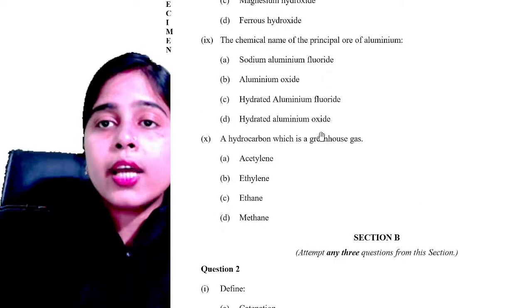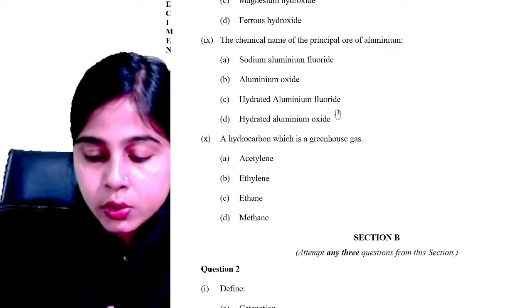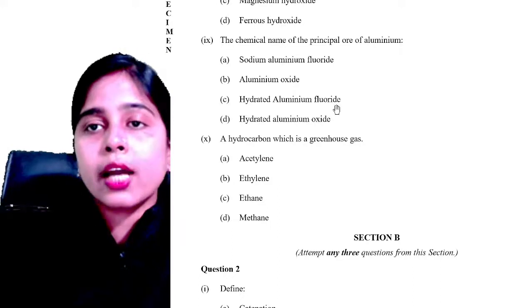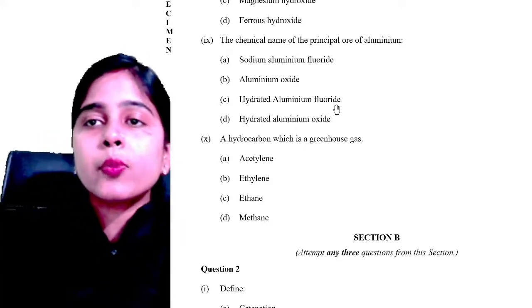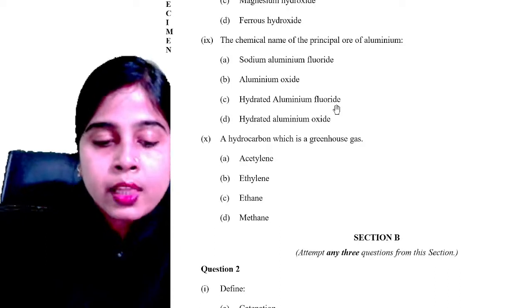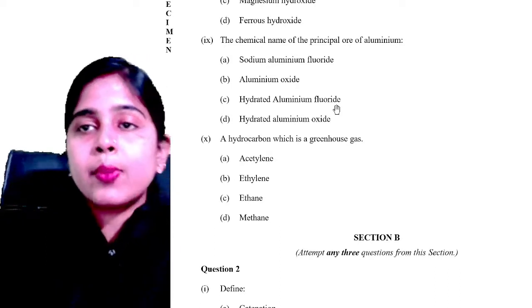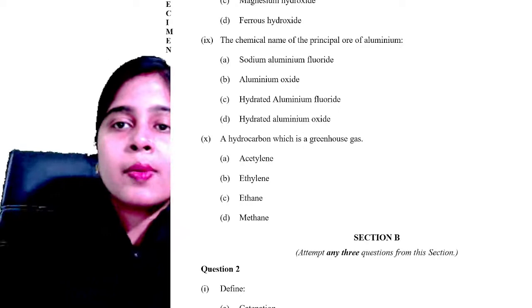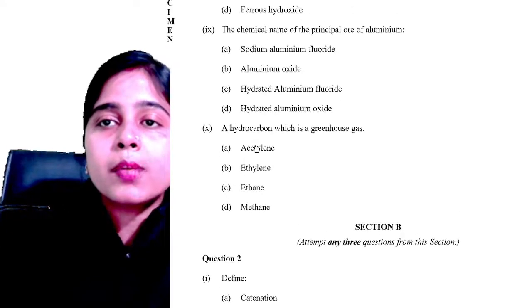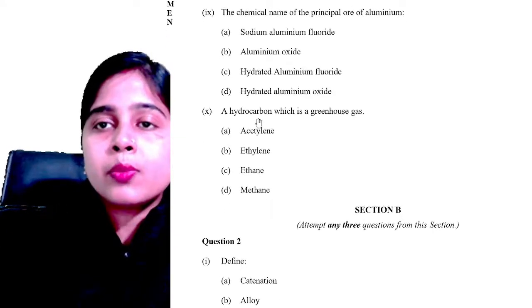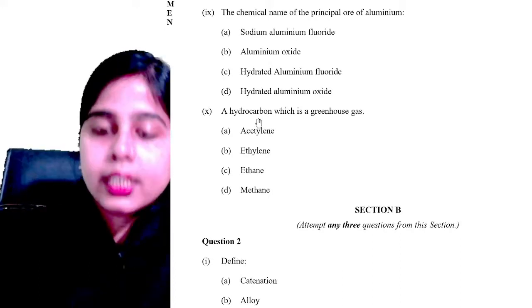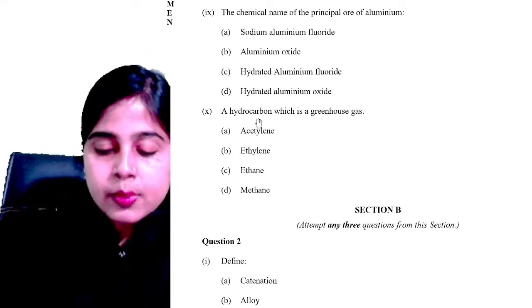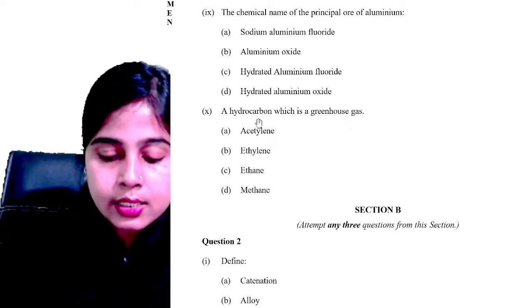Okay. So anybody is going to answer this question or should I tell? Okay, Rahul, thank you so much. Now you have to tell me the chemical name of the principal ore of aluminium. Is it sodium aluminium fluoride? Is it aluminium oxide? Is it hydrated aluminium fluoride? Or is it hydrated aluminium oxide? Tell me fast, everyone. What is the correct answer?